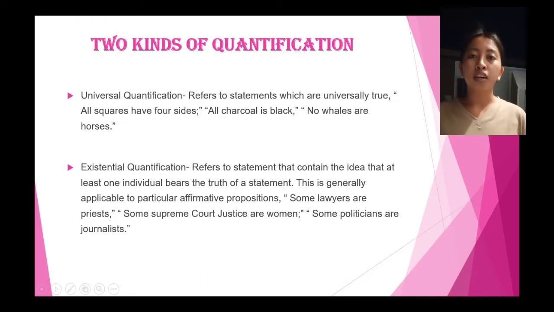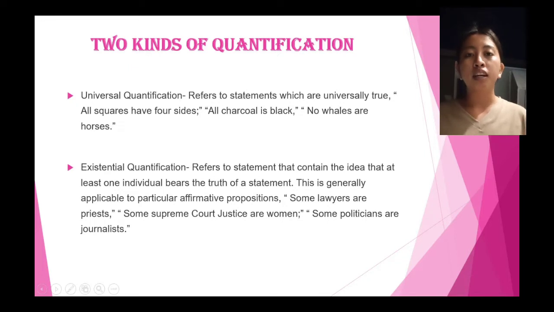Then number 2 is existential quantification. So meaning, for some, there exists, there is one. So dili tanan tama. So ibig sabihin na ang uban ra ang tama, dili ang tanan jud. Like for example, some lawyers are priests. So dili tanan lawyers kay priests. Next is some Supreme Court justices are women. Sa Supreme Court justices naa sad mga laki, dili lang kay babae ra.